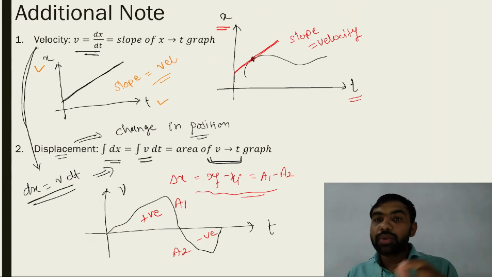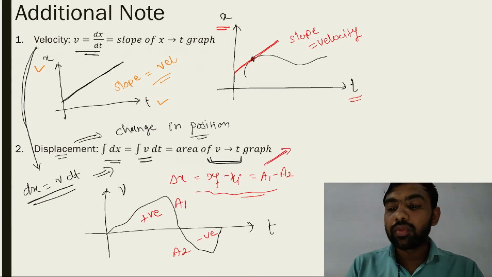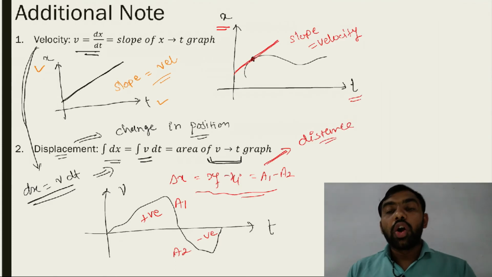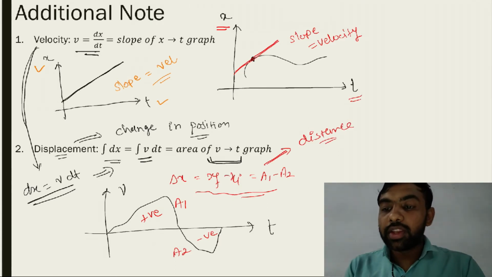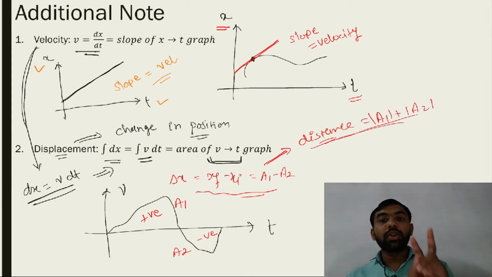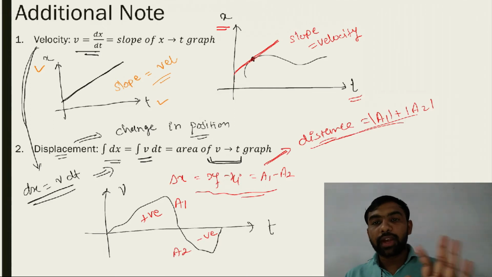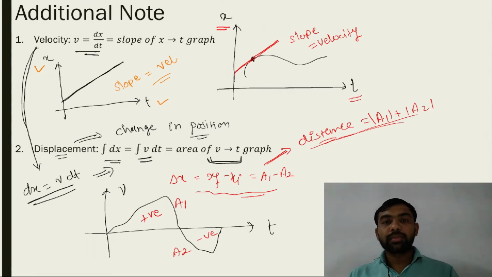If an x versus t graph is given to you, then the slope is equal to velocity, and if a v versus t graph is given to you, then the area of the graph is equal to displacement. If you find the distance, then all the areas are considered positive only. Distance is equal to mod A1 plus mod A2. For displacement you consider positive and negative, both signs. Distance only counts the magnitude of the summation of the whole area. All of you must note this.